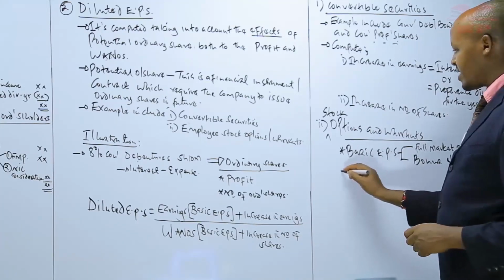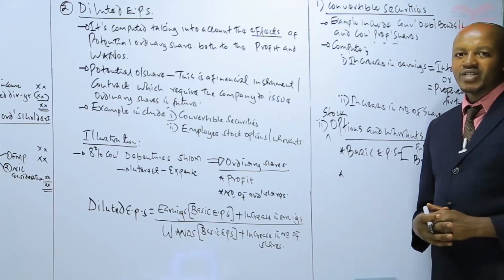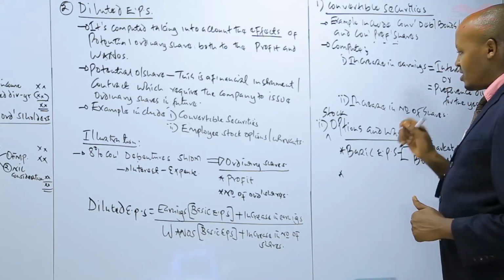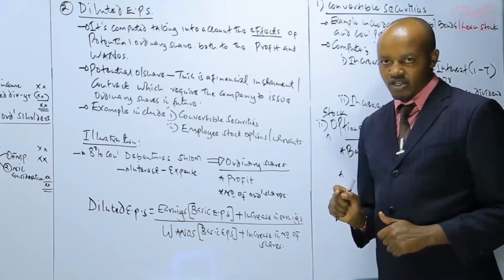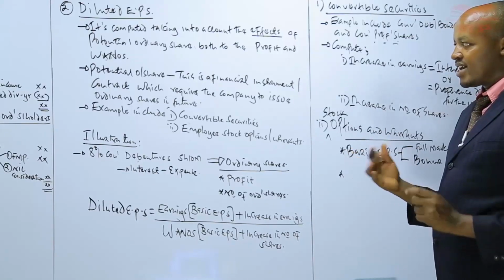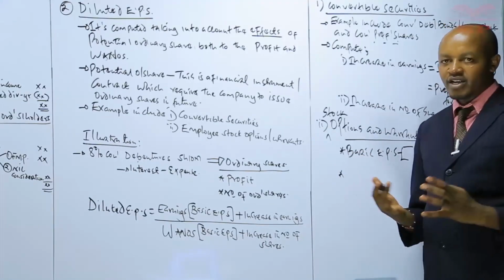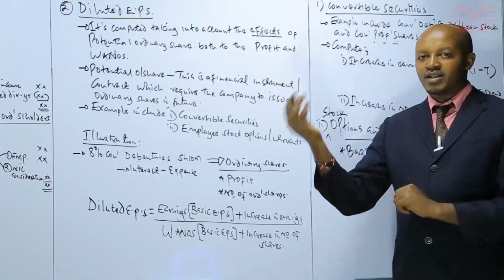But on the other hand, for the purpose of computing now our diluted earning per share, stock options and warrants will only be considered to be potential ordinary shares if the employees have not exercised their right as at the end of the year. Because if the employees have not exercised their right as at the end of the year, then they will be buying the shares of the company in future.